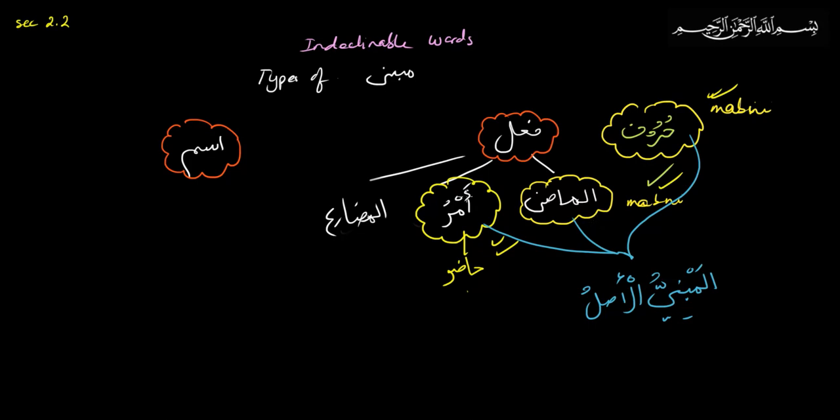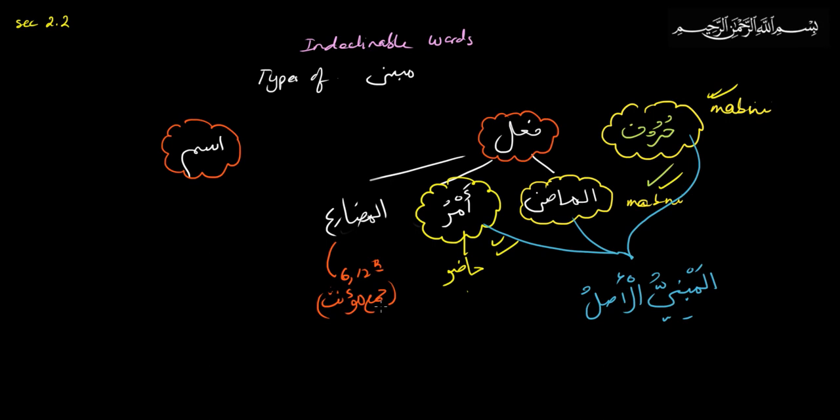The fourth one is fi'l mudari. In fi'l mudari, it's pretty easy actually. The sixth and the 12th sigha, the jam'a mu'annas sighas.